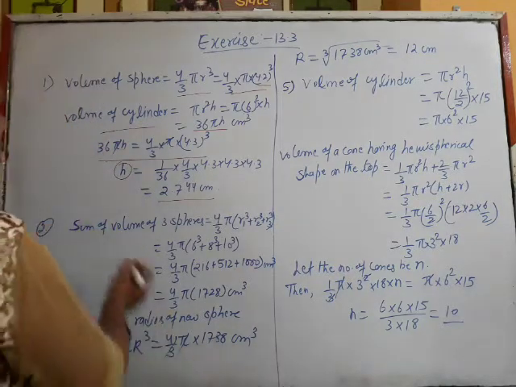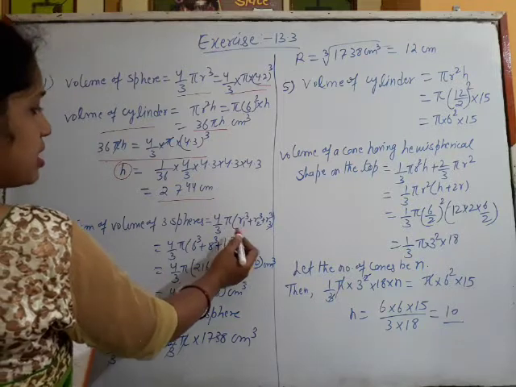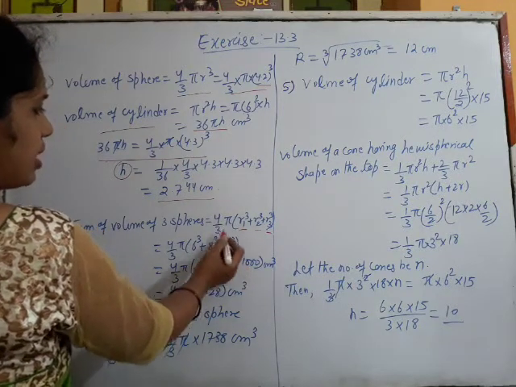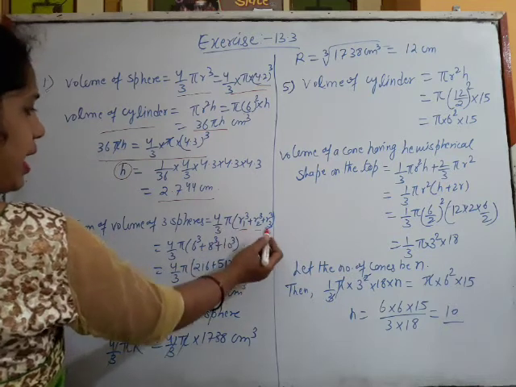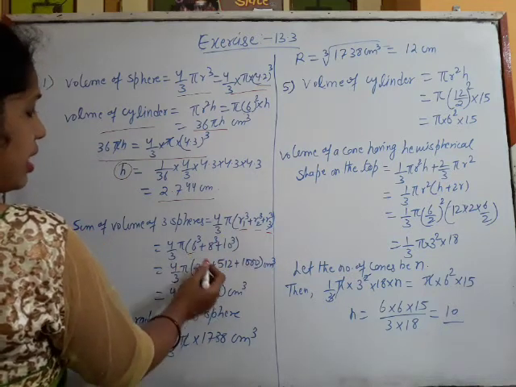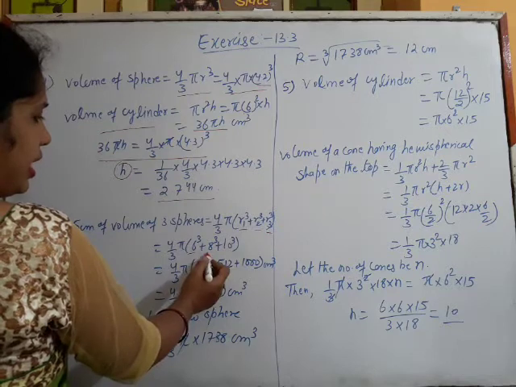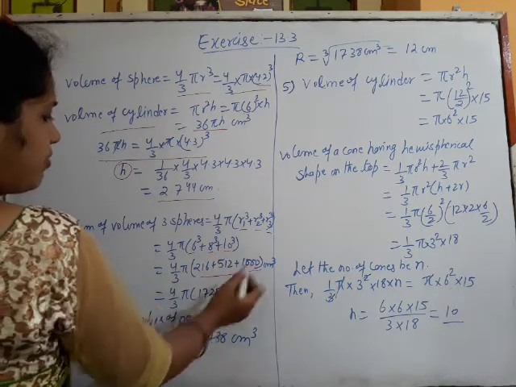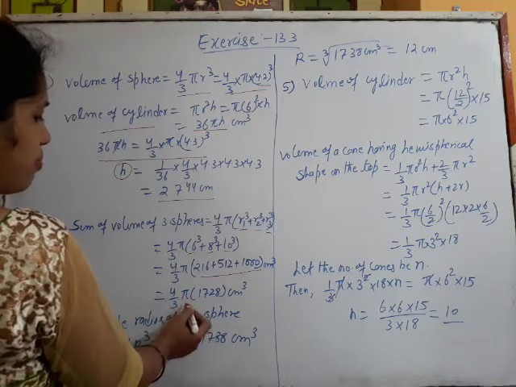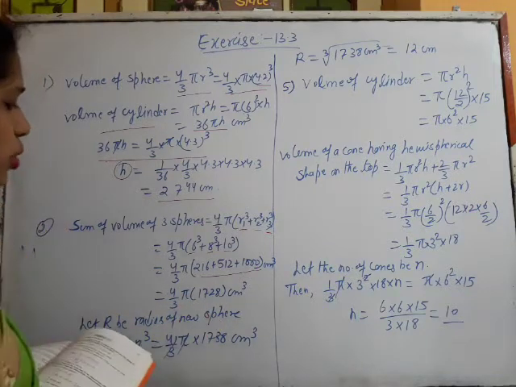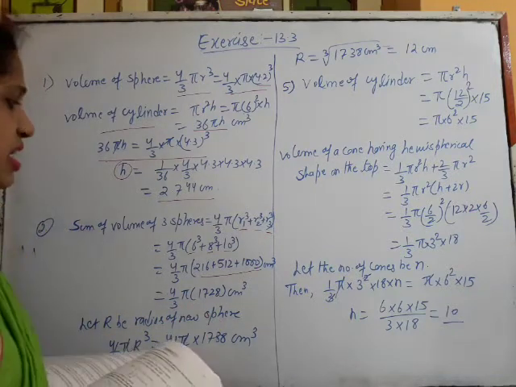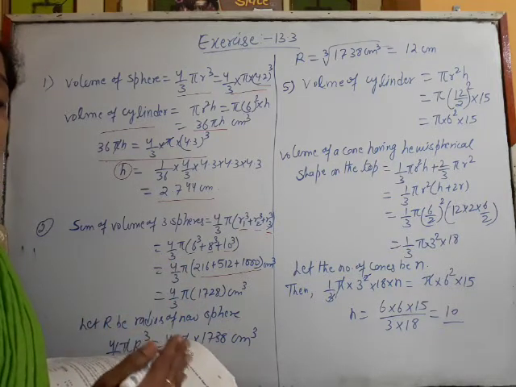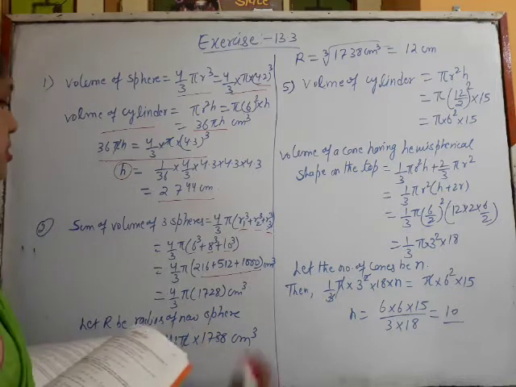So the sum of the volumes of the 3 spheres is 4 by 3 pi into r1 cube, r2 cube, r3 cube, all these will be added. So 6 is the radius of the first sphere, 8 is of the second one, 10 is of the third one. So everything we have computed, and 4 by 3 pi into 1728 centimeter cube is the sum of the volume of the 3 spheres.